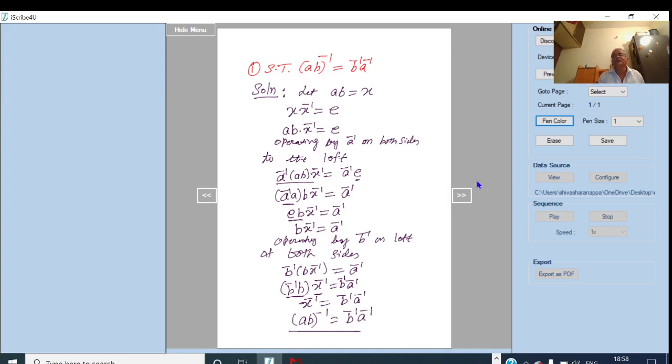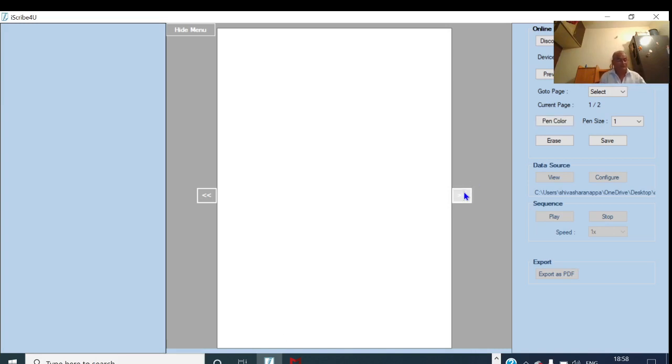And here in general, we can write (A1 A2 A3 ... An) whole inverse is equal to An inverse, An minus 1 inverse, An minus 2 inverse, up to A3 inverse, A2 inverse, A1 inverse.